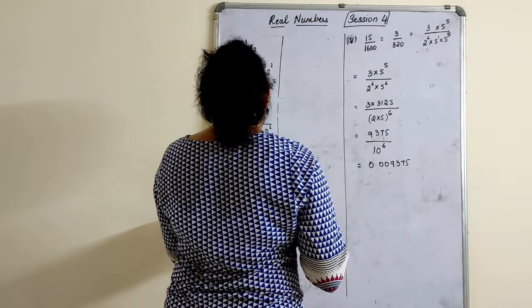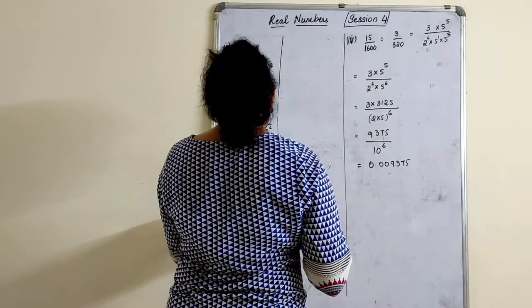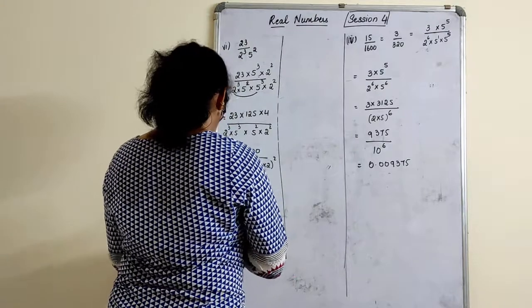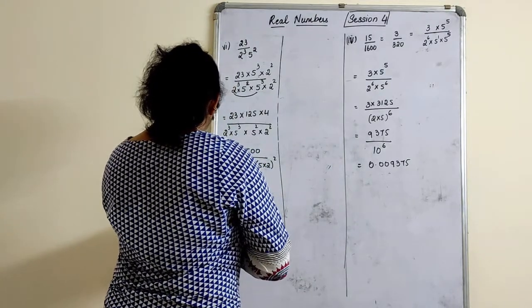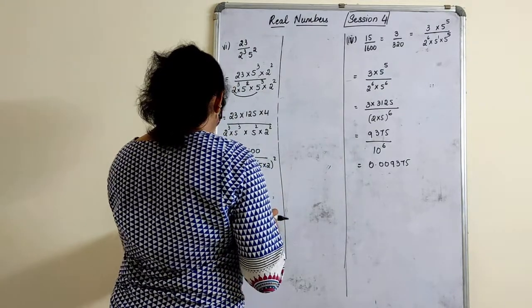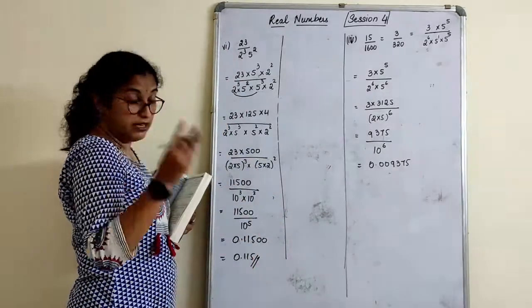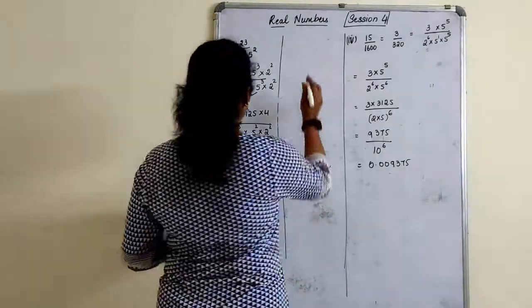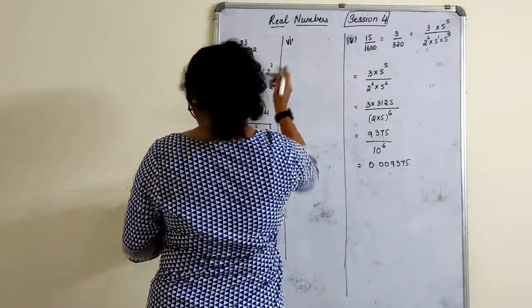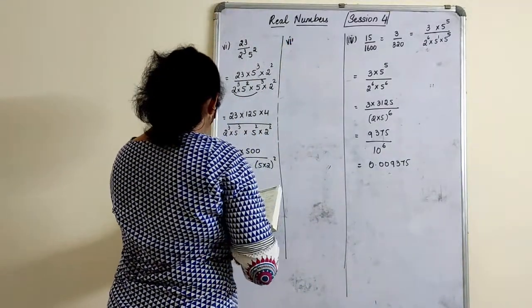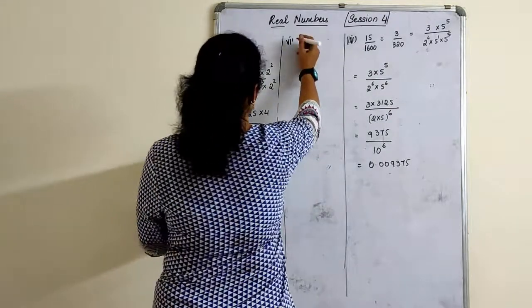Next one. 23 upon this one, right? It will terminate after how many decimals we had written? It will terminate after 3 decimals. Yeah, because 2 more zeros will go. It terminated after 3 decimals here, right? 7th one. Let me see if 7th one is terminating. No, 7th one is not.